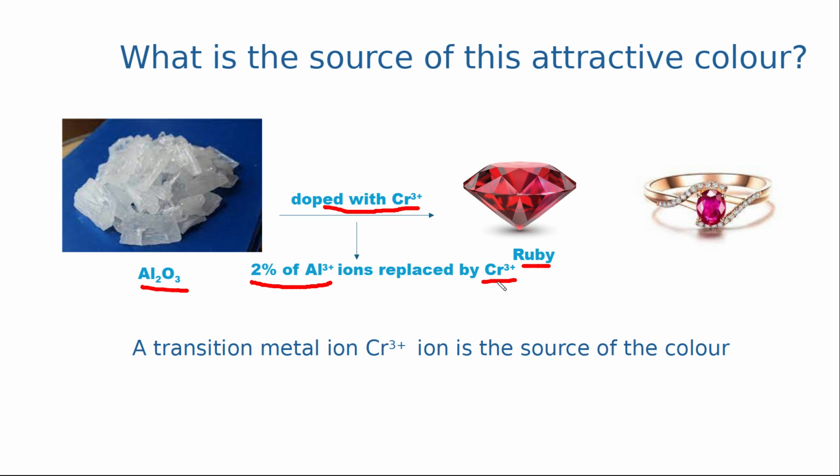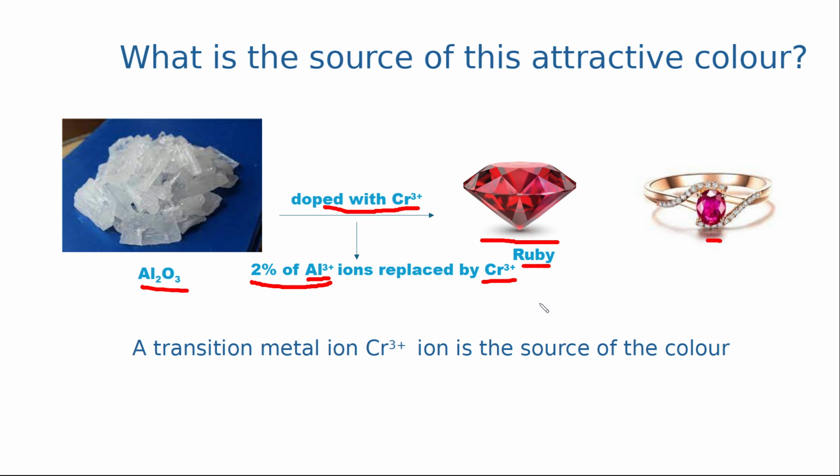Chromium is a transition metal, so this is related to transition metals. Aluminium 3+ is not a transition metal, so it was colorless. But when you add chromium 3+, you see this nice red color, which is used in rings as a precious stone.